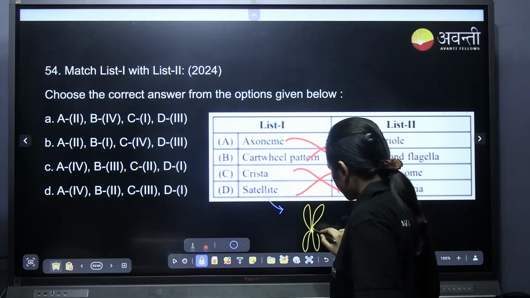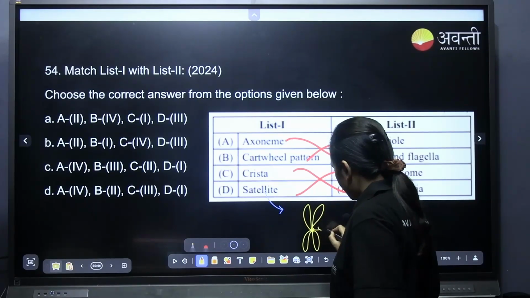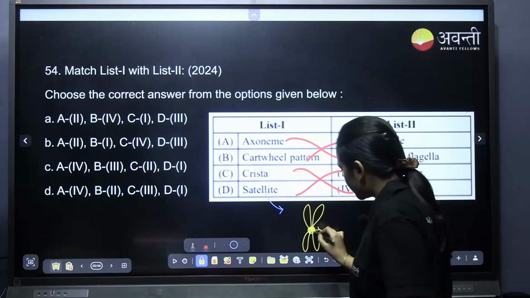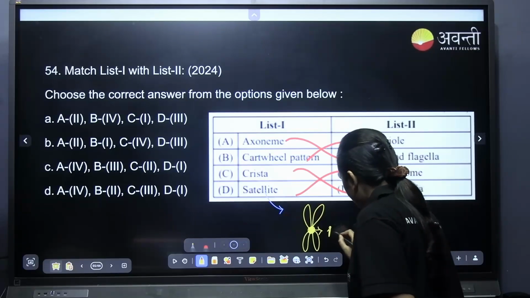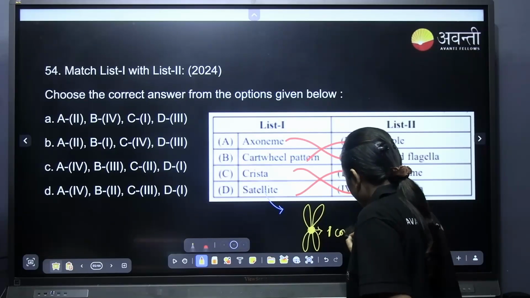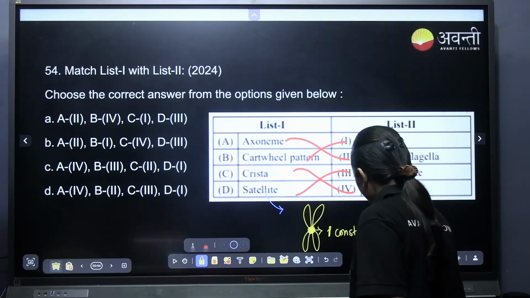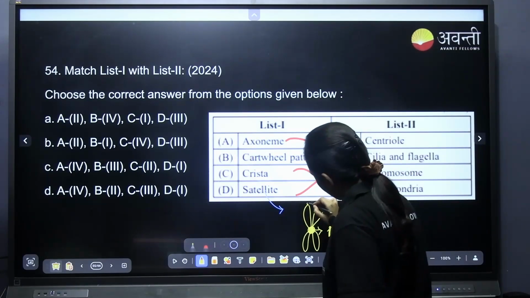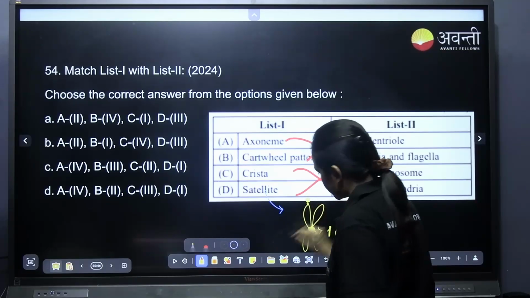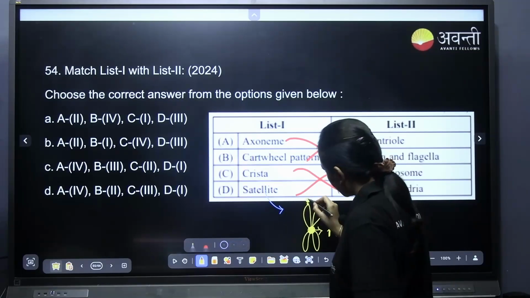If this is a chromosome, this is the centromere. Centromere is a primary constriction. Sometimes there will be a secondary constriction here.